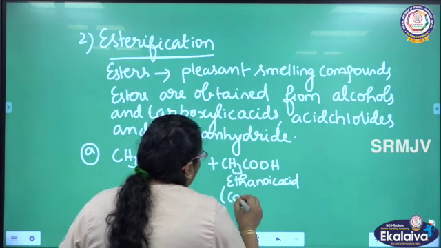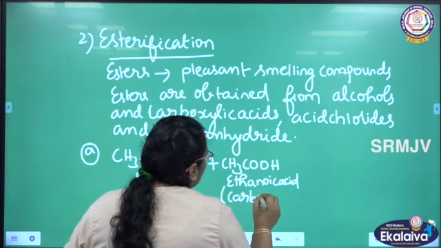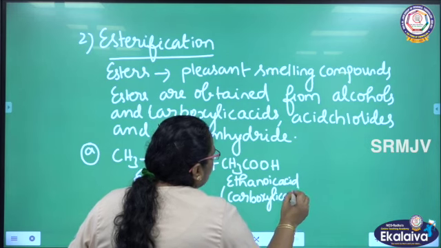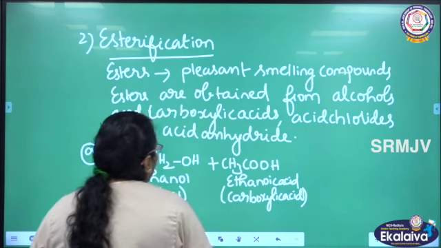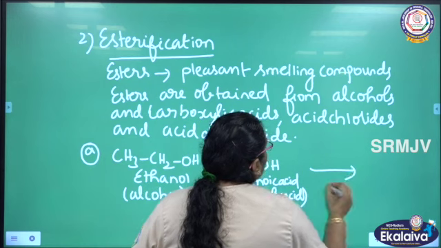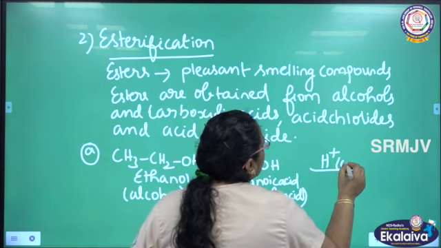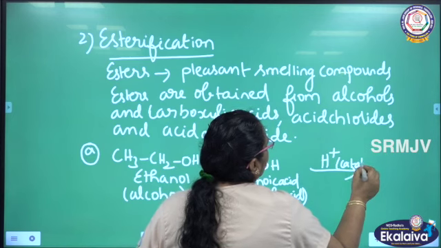Ethanoic acid is a carboxylic acid. Both these are reacting. What is the reagent we are using? In the presence of mineral acid, H plus, as catalyst.